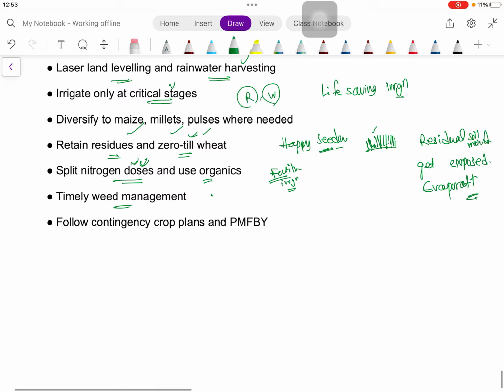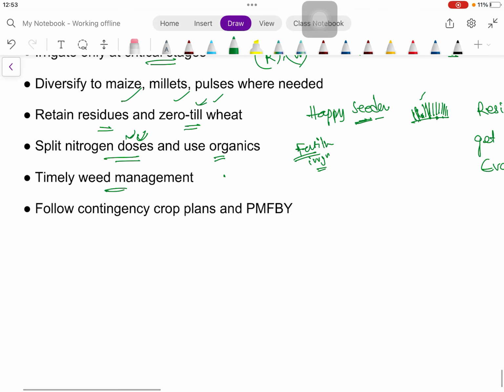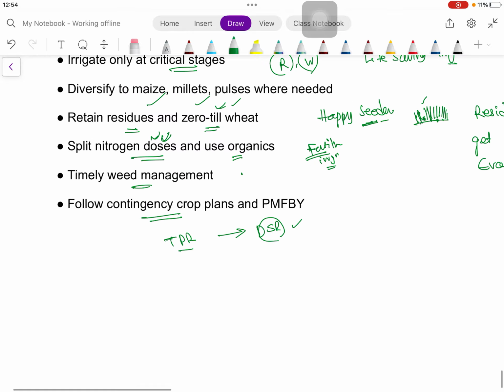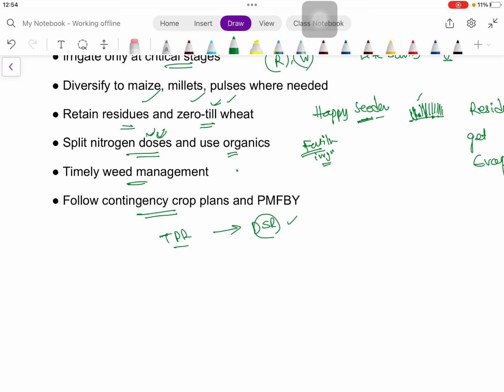And in many cases we have to follow the contingent crop plan. Contingent crop plan means we will decide closely. Suppose transplanted rice is planned, then we will go for direct seeded rice. Or suppose the rainfall prediction is very low, or the forecast is very poor rainfall, then we can replace the rice with other crops, as we have discussed, like maize, millet, pulses, and pearl millet also.